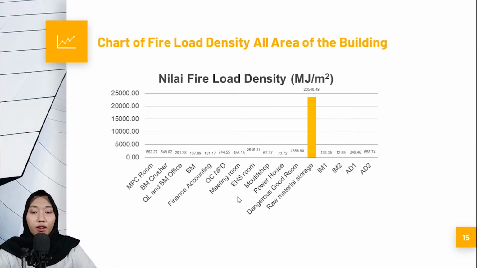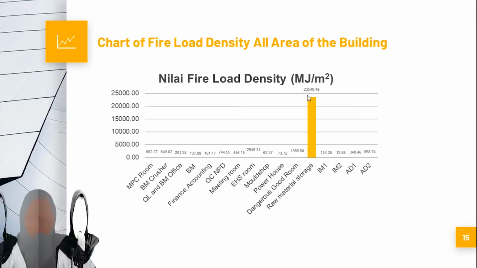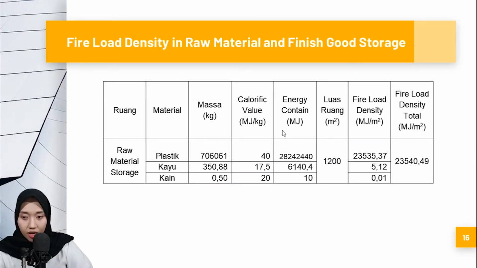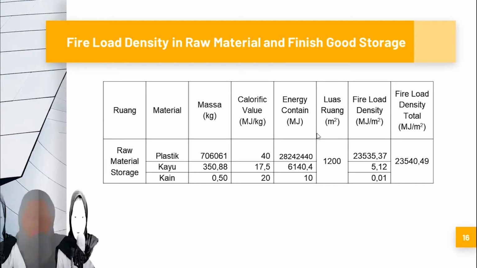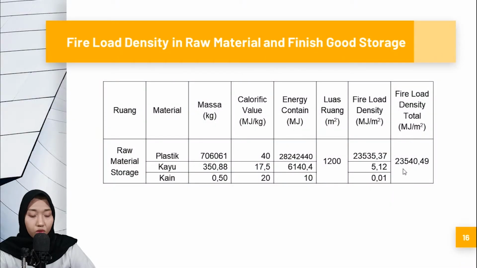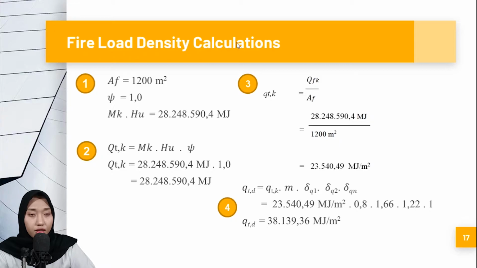This is the chart of fire load density for all areas of the buildings. So we found the highest fire load density value, about 23,540.49, in raw material storage. This is the biggest fire load density area in the building in the plant of Albea Rigid Packaging, and this is the result, about 23,000.